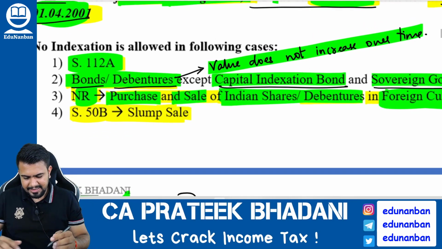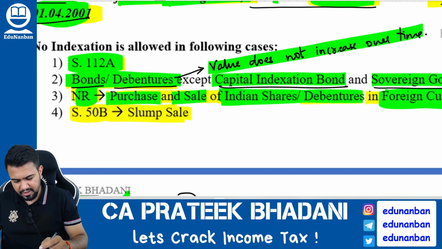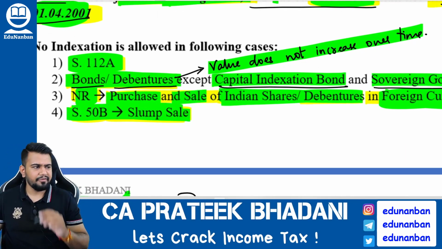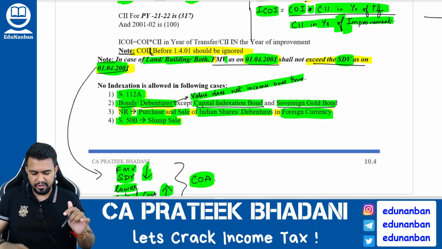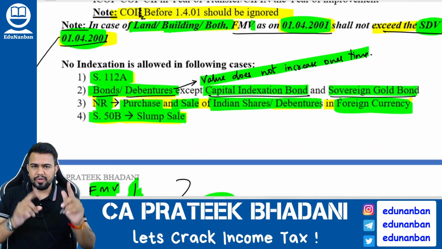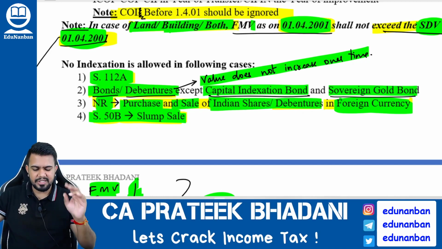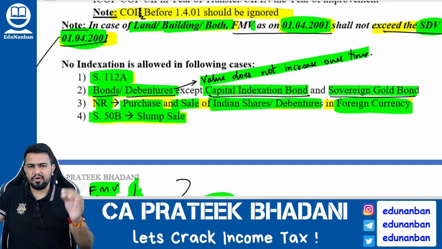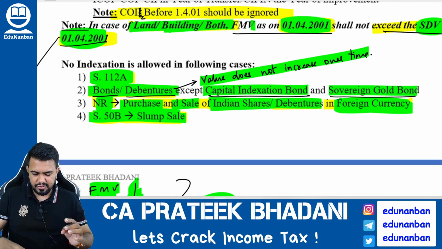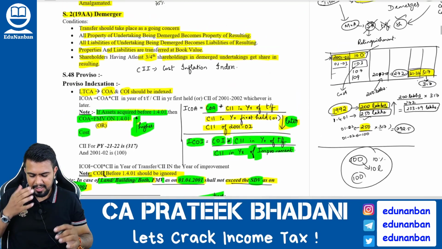Okay, next in section number 50B, that is slump sale, also the indexation concept will not apply. So 4 cases where indexation will not apply. Number 1, 112A. Number 2, bonds and debentures other than capital indexation bond and sovereign gold bond. Number 3, if a non-resident is purchasing or selling the Indian shares or Indian debentures in foreign currency. And number 4, section 50B, that is slump sale. So in 4 cases indexation will not apply.